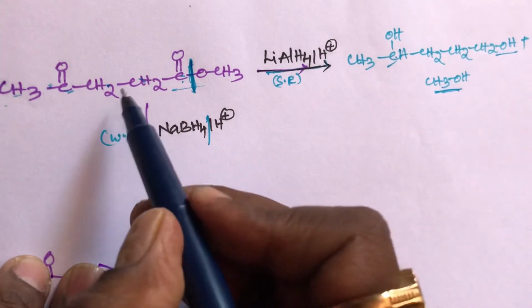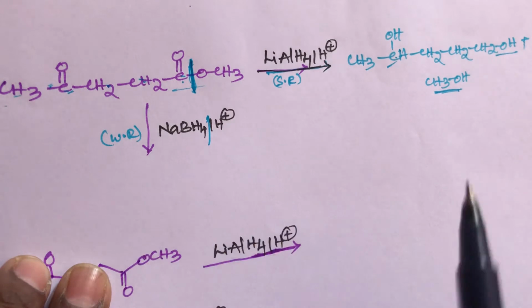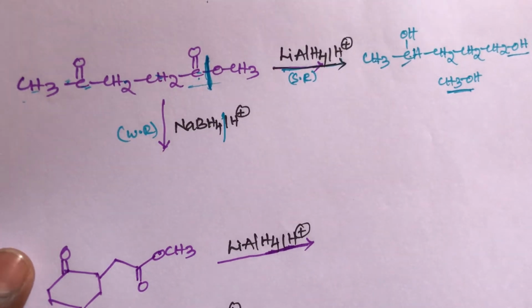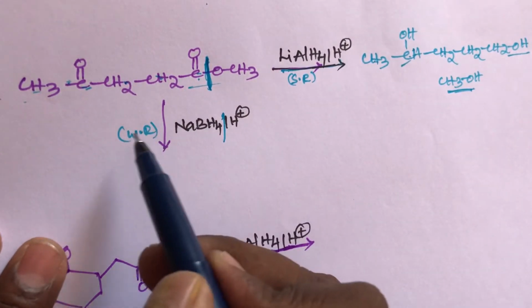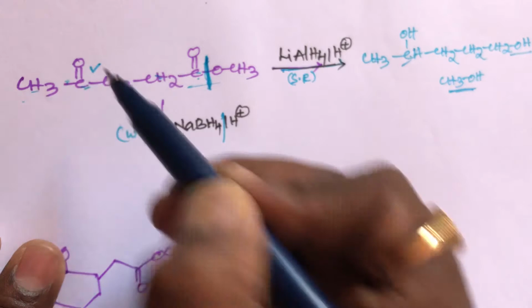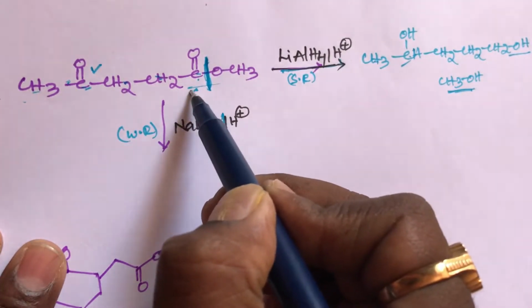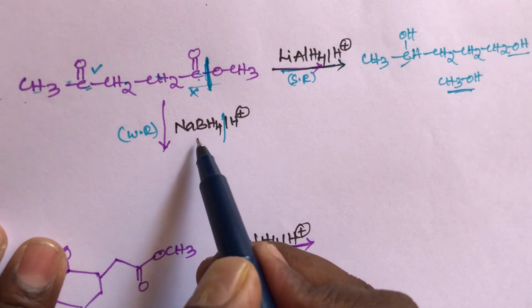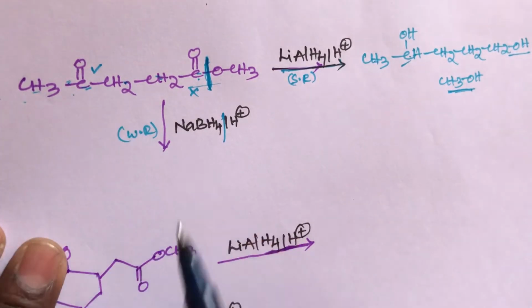But the same compound reacts with sodium borohydride. This sodium borohydride is a weak reducer. This sodium borohydride can reduce only the aldehyde group, but cannot reduce the ester group. This is very important, students. This sodium borohydride is a weak reducer. It can reduce only the keto group. So what is the product?